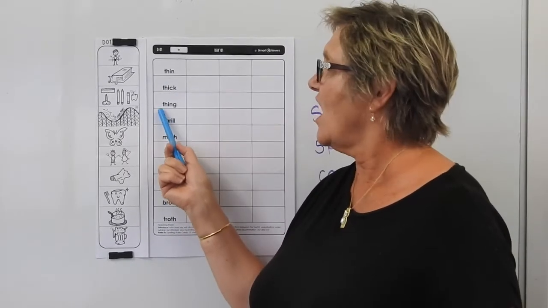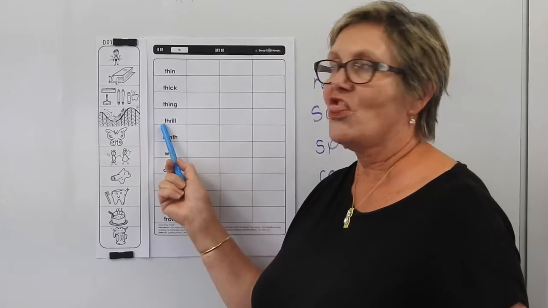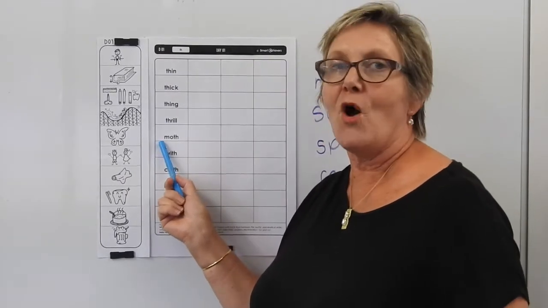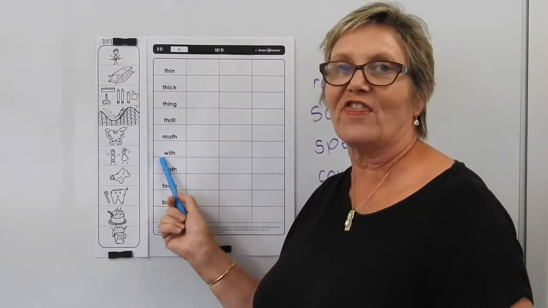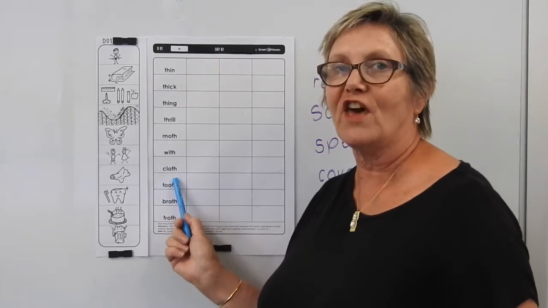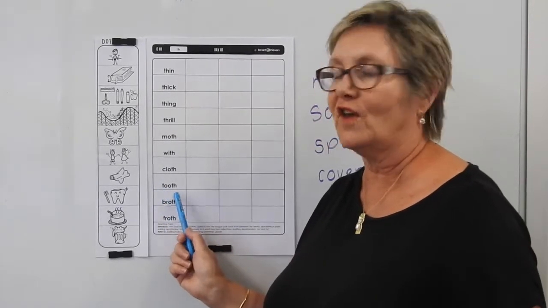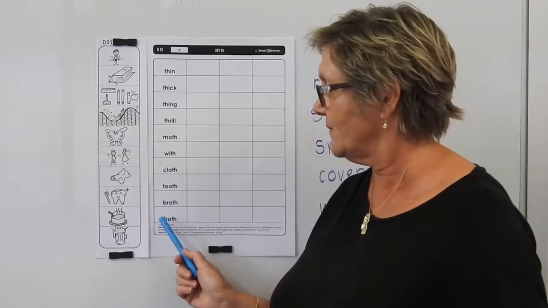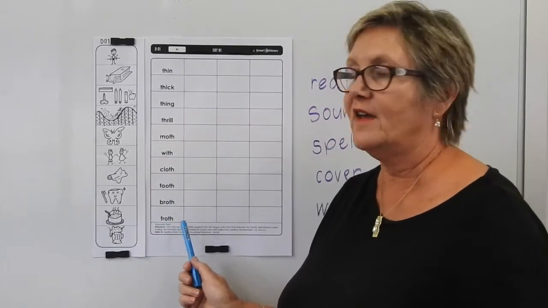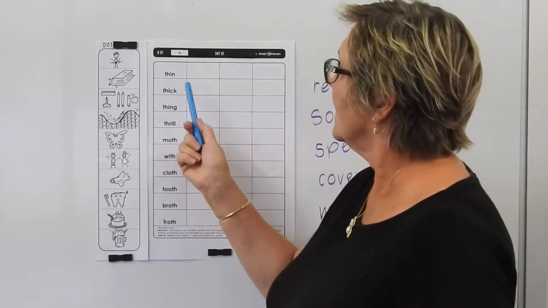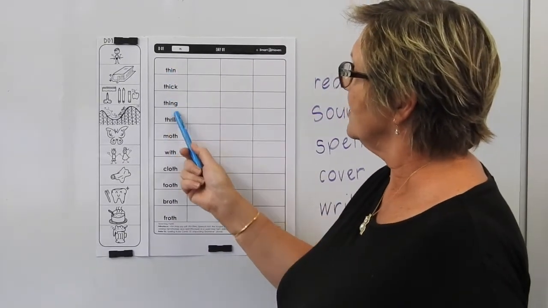Thick, thing, thrill, moth, with, cloth, tooth, broth, froth. Now let's have a look at where the th is in all of these words.